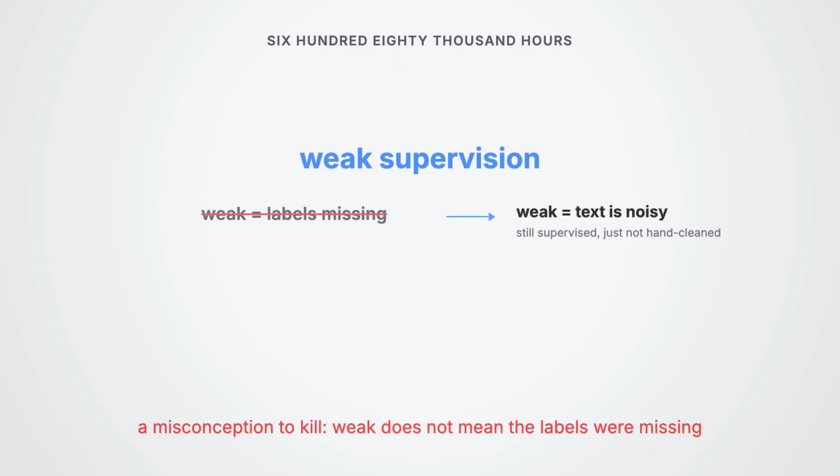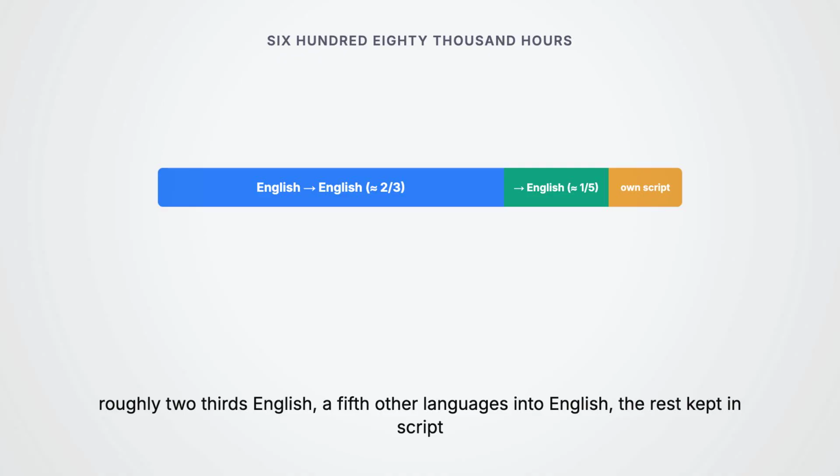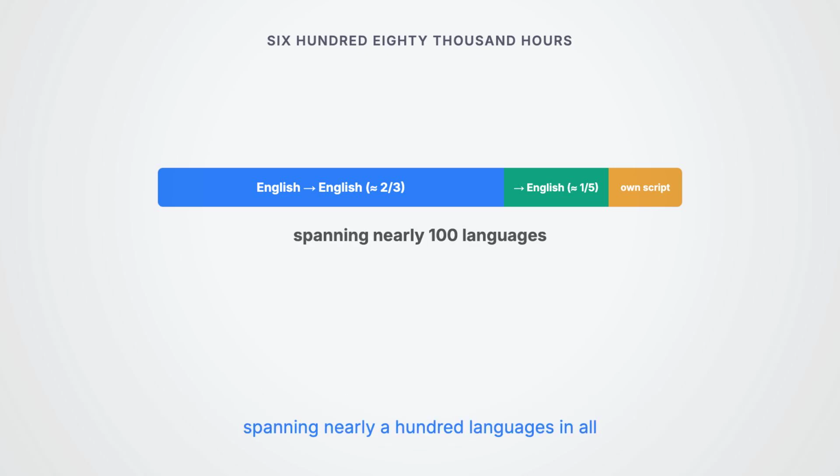And here is a misconception to kill right now. Weak does not mean the labels were missing. It is still supervised learning, audio matched with text. The weak just means the text is noisy, not hand-cleaned. The bet was that sheer scale beats careful cleaning. Roughly 2/3 is English audio to English text, about 1/5 is other languages translated into English, and the rest is other languages kept in their own script, spanning nearly 100 languages in all.